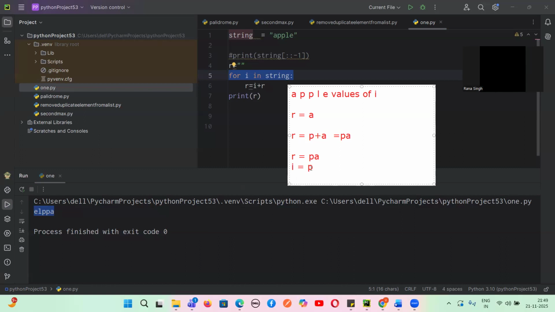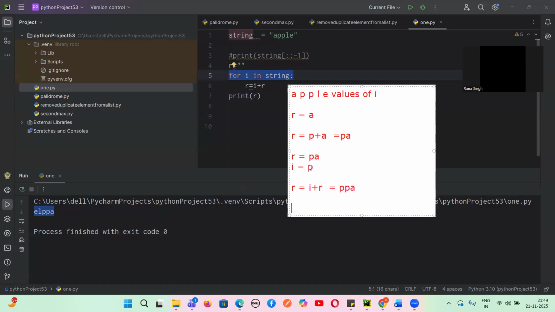Very good. Now if I add this, guys, R equals what is the final code? R equals I plus R. Then what will happen? Tell me. What is the I value? P. And the R value is already PA. Now tell me what will be the next I value? L. Okay, and if I do I plus R, what will be the value? L, PPA. PPA. Yes or no, guys?